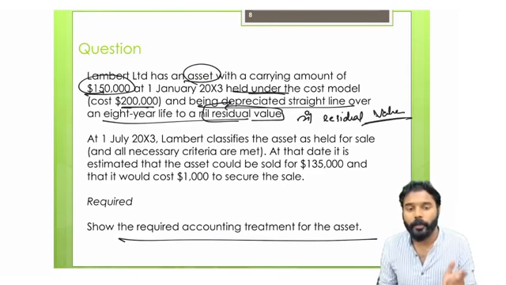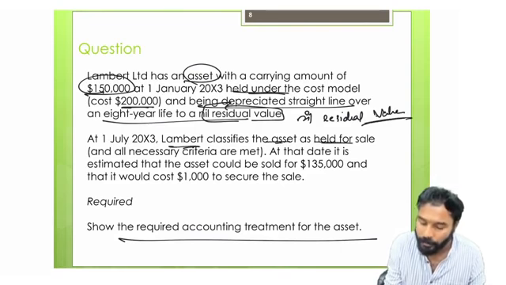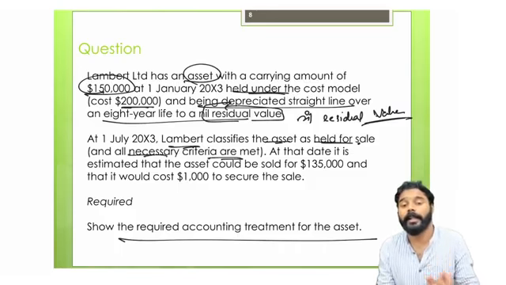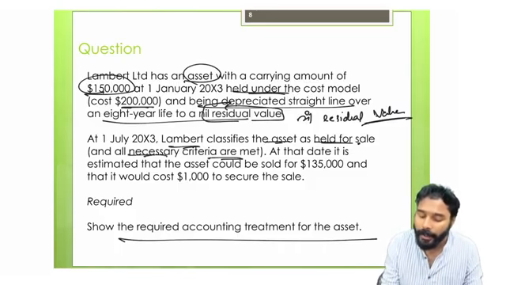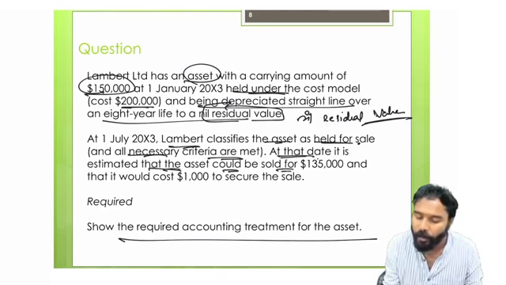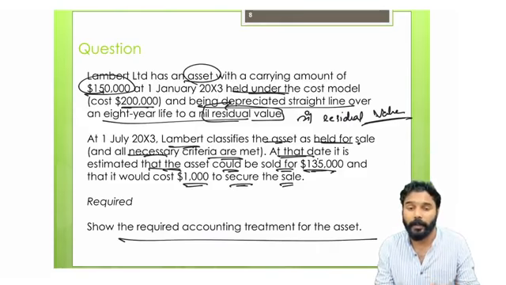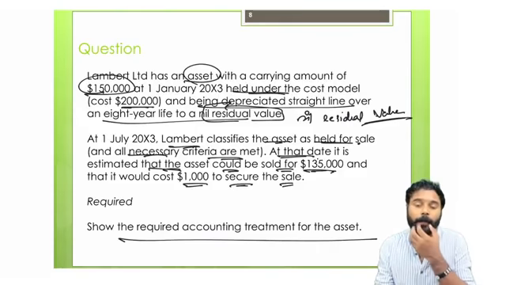At 20x3, the L company classifies the asset as held for sale, and all necessary criteria are met. At that date, it is estimated that the asset could be sold for 135,000, and that it would cost 1,000 to secure the sale. So that's an important point to be noted here.